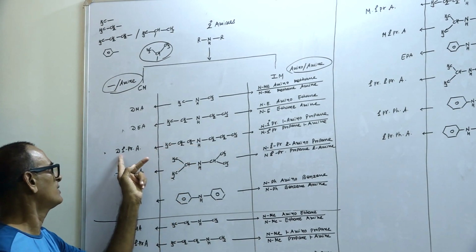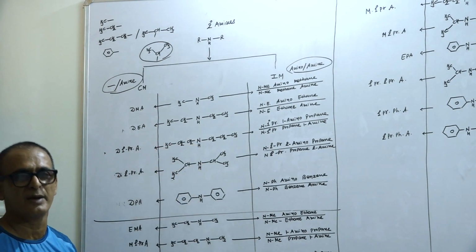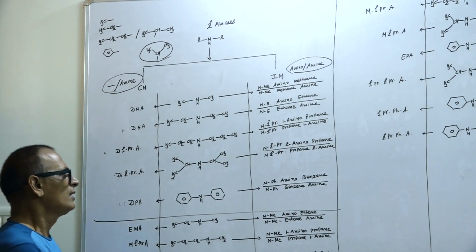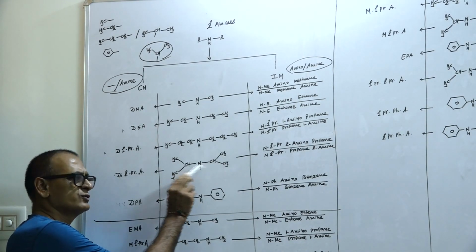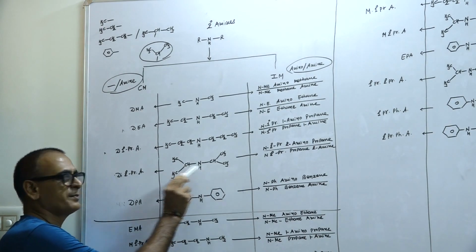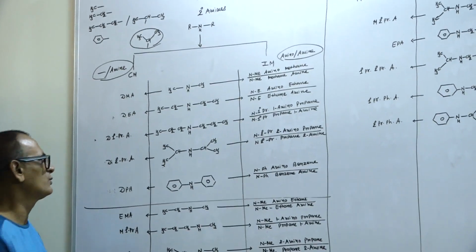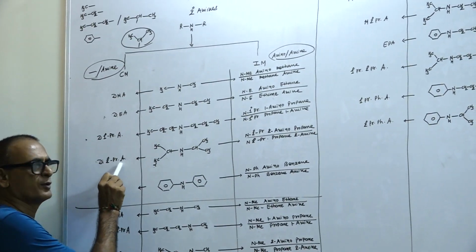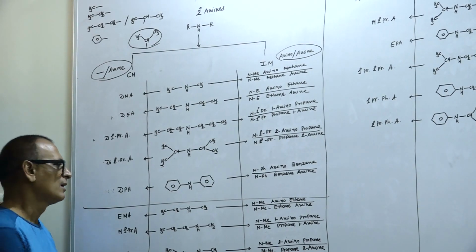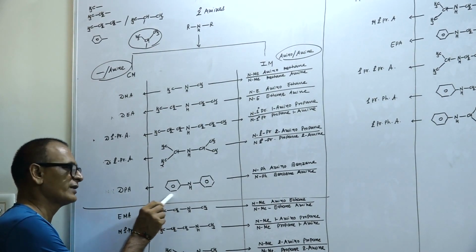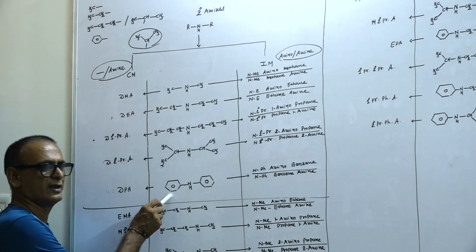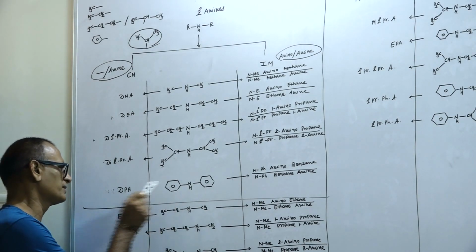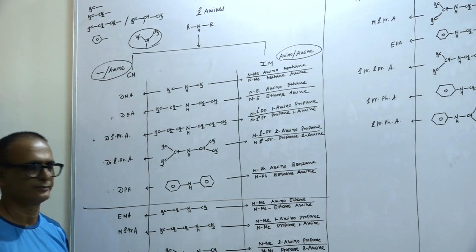That's why it is known as diprimary propyl amine. If two isopropyl, two secondary propyl are arranged, it is known as di-secondary propyl amine. In this case, two phenyl groups are arranged around the NH group, that's why diphenyl amine.